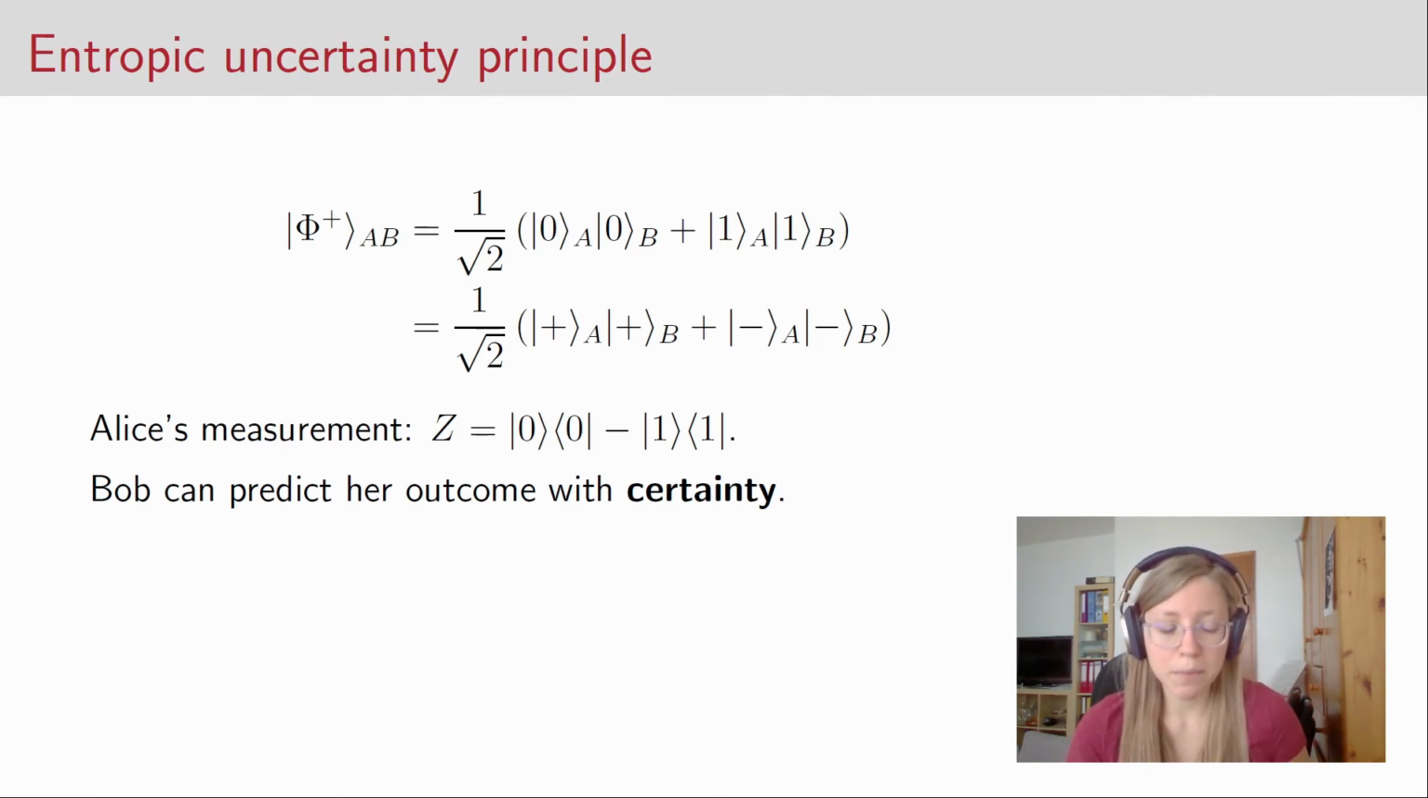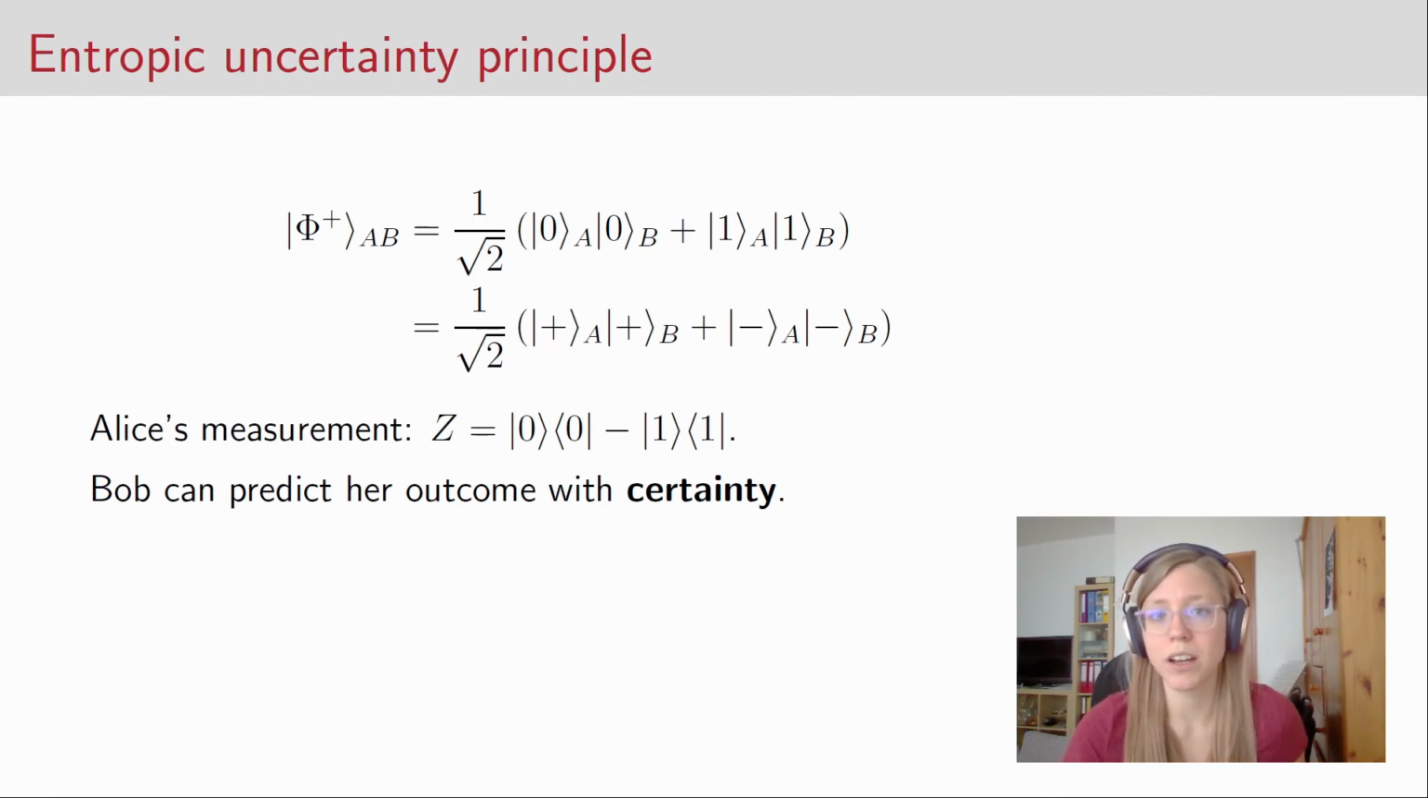Because if he measures a 0, he knows that Alice must have had the outcome plus 1, because plus 1 is the eigenvalue that corresponds to the state 0 for the Z operator. If Bob finds his state to be in the state 1, he knows Alice has gotten a minus 1, which is the eigenvalue corresponding to the 1 state. So after he knows which measurement Alice did, he knows exactly, just by looking at his part of the system,